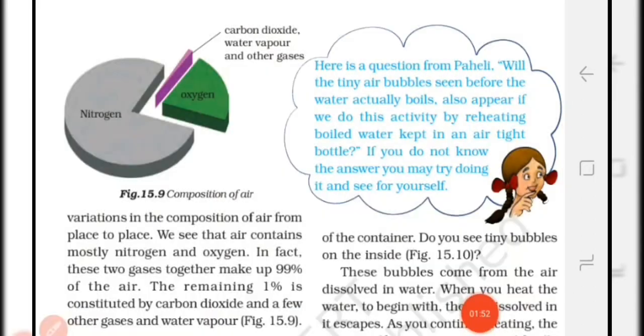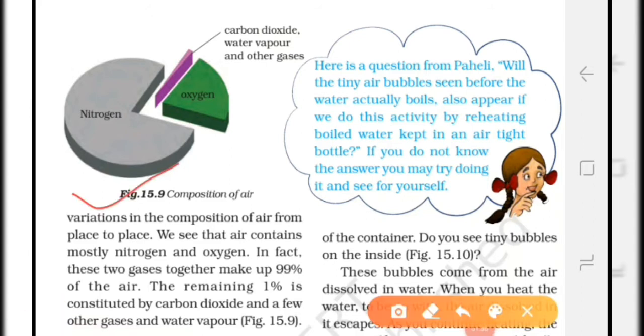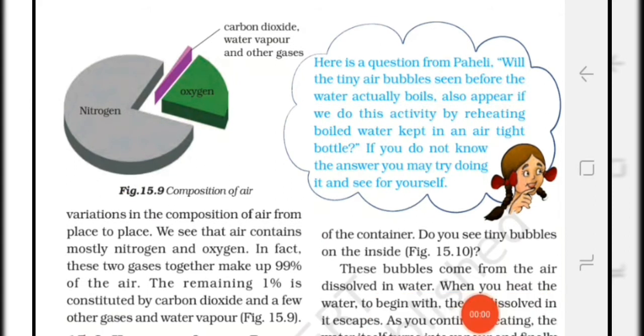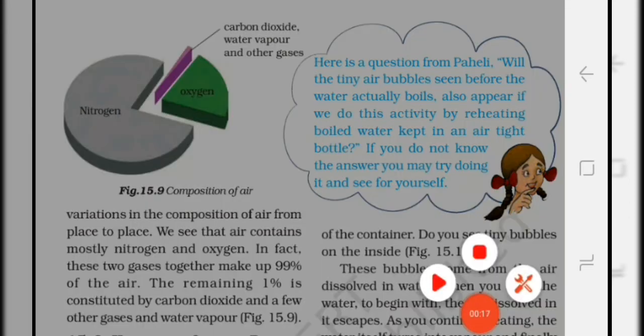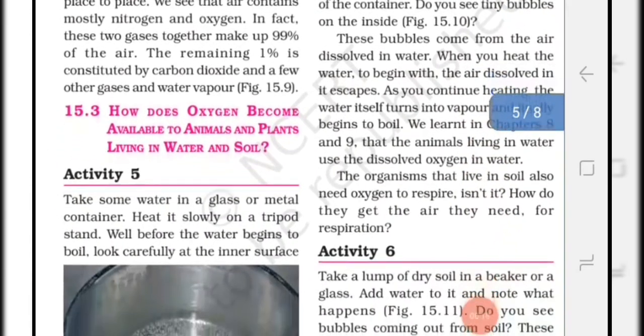Figure 15.9, Composition of air. Students, from this figure we can see that oxygen and nitrogen together make up 99% of the air. And the remaining 1% is constituted by carbon dioxide, a few other gases and water vapors. Now let us see the next topic.